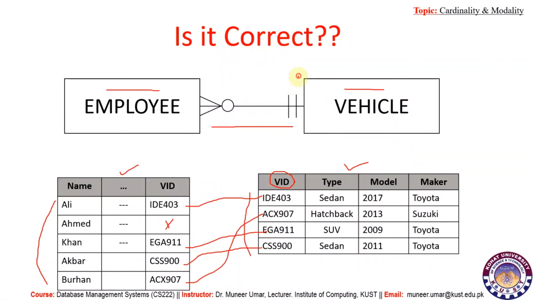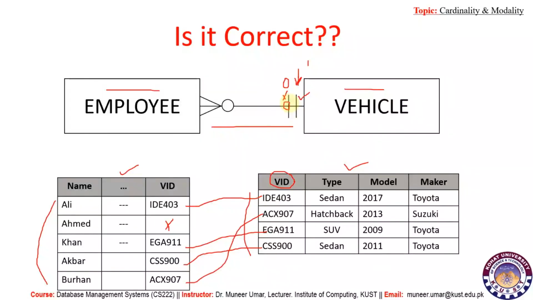So the cardinality here must be 1, and since there is an employee having no vehicle, then the minimum case, the modality, is 0 in this case. So from employee to vehicle, the cardinality must be 1. This one is correct, and modality is 0. This one is wrong. It must be 0.